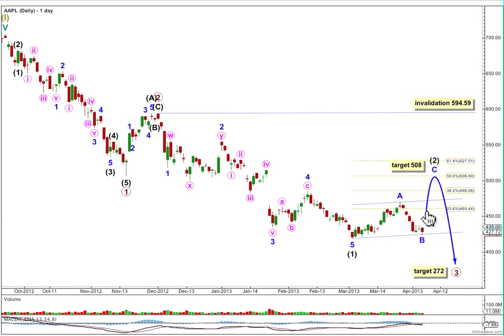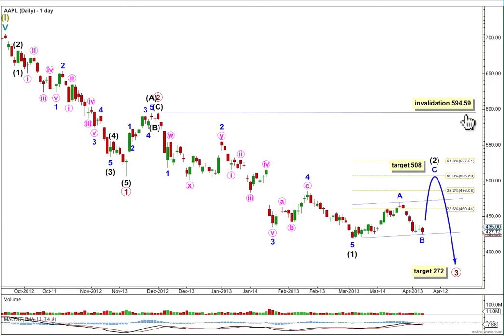Minor wave C has to subdivide into a 5-wave structure, and when we see subsequent movement again below this channel, we will have confirmation that the second wave correction is over, and the third wave of a third wave would then be underway. Intermediate wave 2 may not move beyond the start of 1. This wave count is invalidated with movement above 594.59. If that were to happen, then we would use the alternate daily wave count, but it has a lower